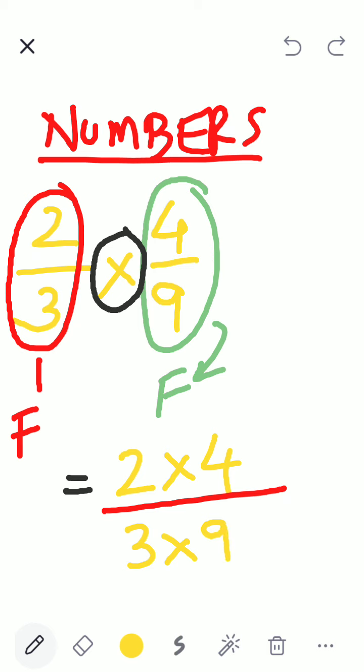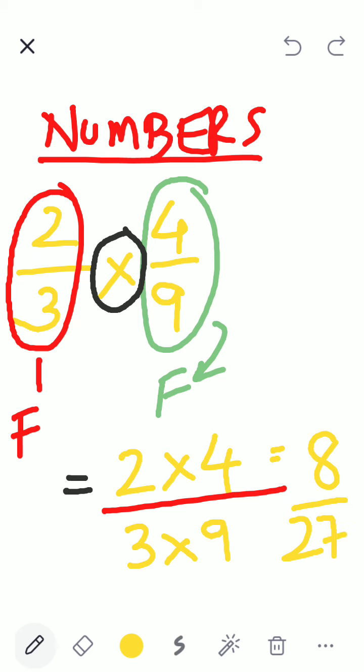See, I've combined the fractions. All this you'll have learned in 6th, 7th. I'm just telling you all the technique now. When I combine this, my answer becomes 2 into 4. Sorry, 8. I'm also making mistakes like you all. 8 divided by 3 into 9, 27.